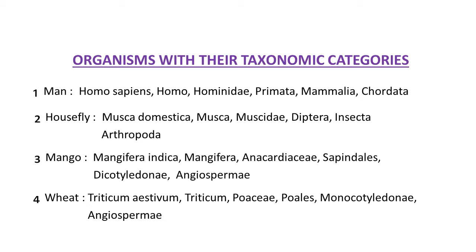Fourth, wheat. Its biological name is Triticum aestivum. Genus is Triticum. Family Poaceae. Order Poales. Class Monocotyledon and division is Angiosperm. So here you can see this way various organisms, either plants or animals, are arranged in the system of classification according to their taxonomic categories.